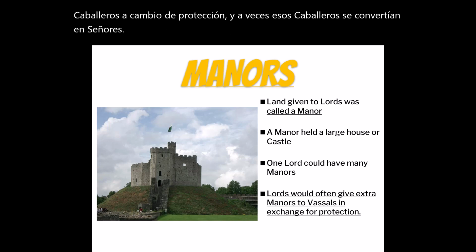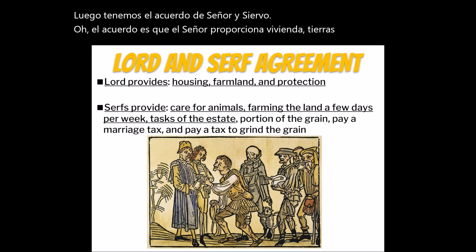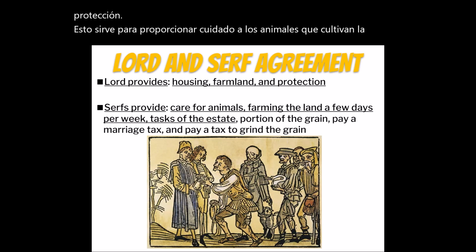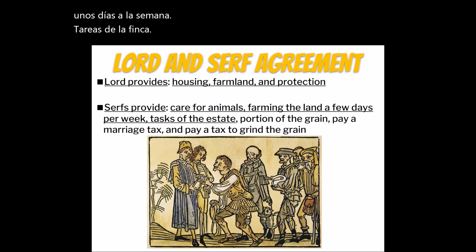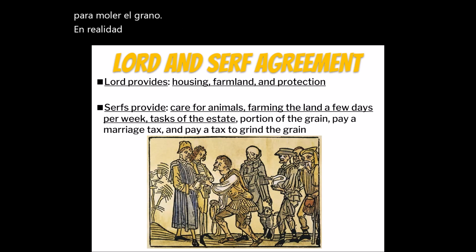Next, we have the Lord and Serf Agreement. So, the agreement is the Lord provides housing, farmland, and protection. The serfs provide care for animals, farming the land a few days per week, tasks of the estate, a portion of the grain, pay a marriage tax, and pay a tax to grind the grain. There's actually a lot of terms in the English language that come from this time. We could actually talk a little bit about that in class.